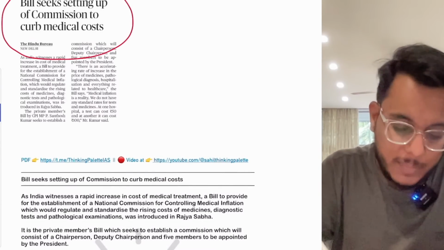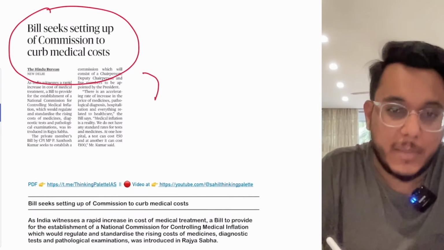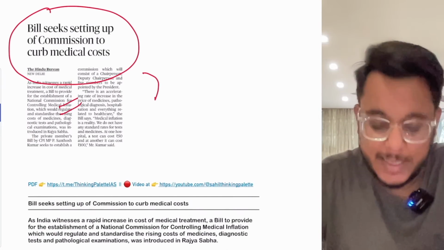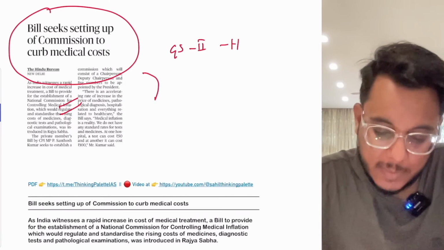Bill seeks setting up of commission to curb the medical cost. Now this particular article will see with respect to the GS paper number 2 health. GS paper number 2 health.